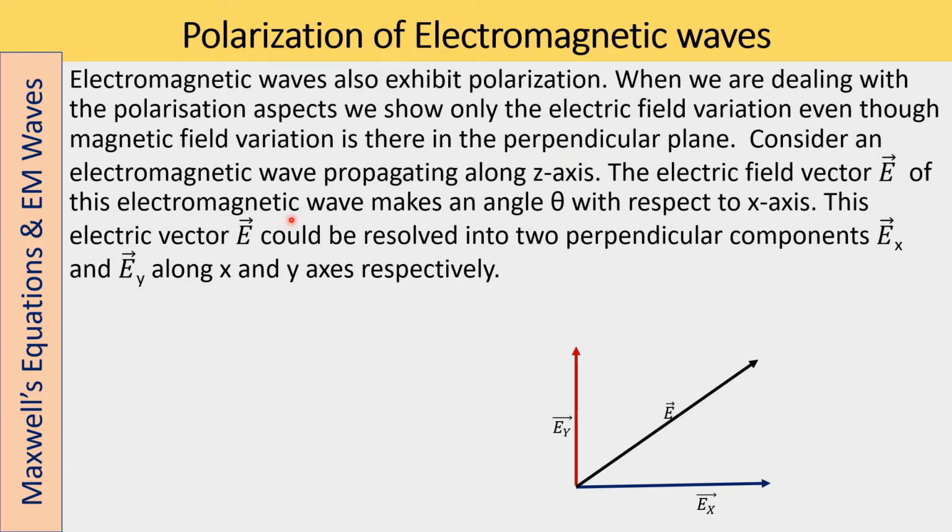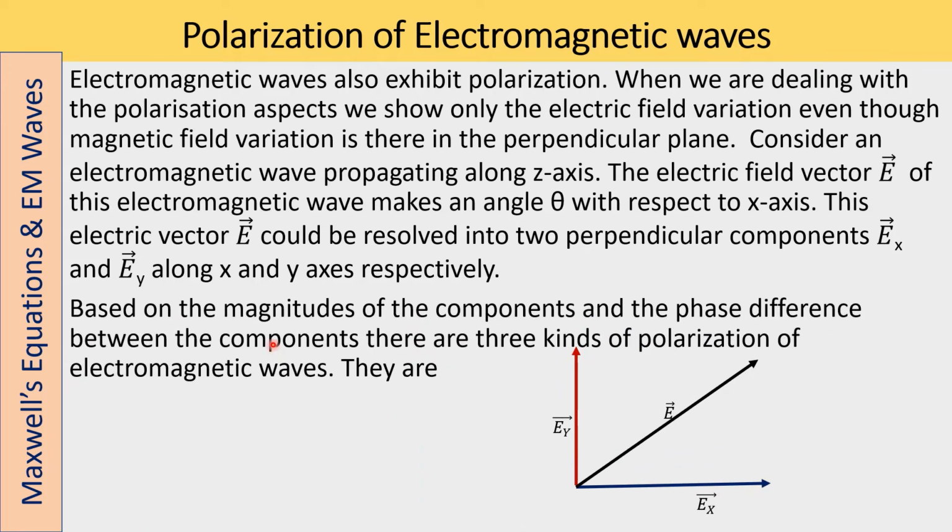Consider the electromagnetic wave propagating along the z direction. The electric field vector E of the electromagnetic wave makes an angle theta with respect to the x-axis. This electric vector E can be resolved into two perpendicular components, Ex and Ey, along the x and y axes respectively. So here this is the vector which makes an angle theta with the x-axis. This vector can be resolved into two components, Ex and Ey, or E is the resultant of Ex and Ey.